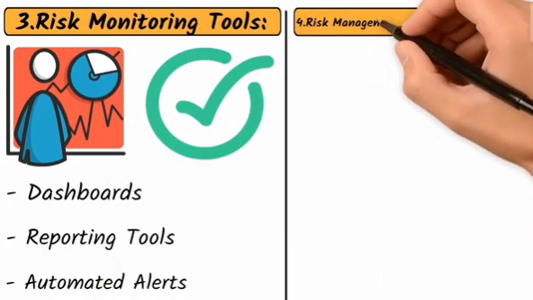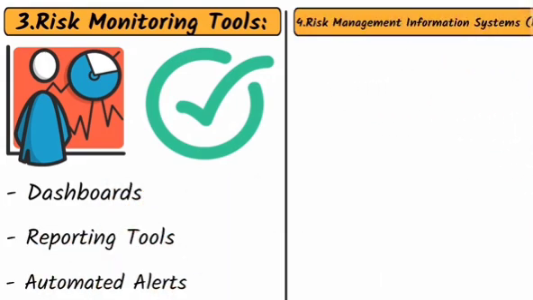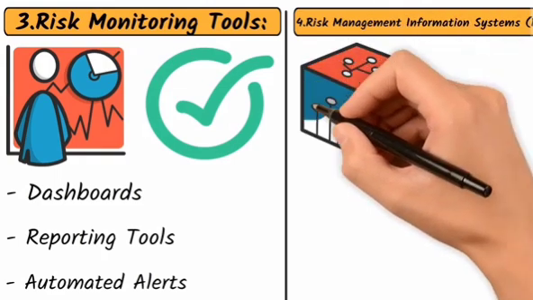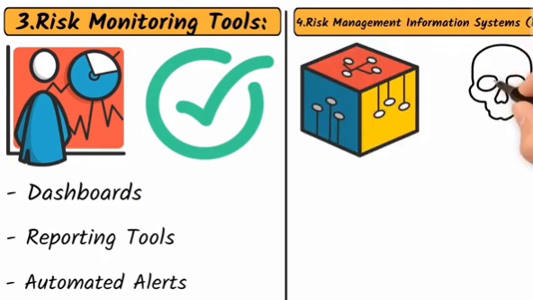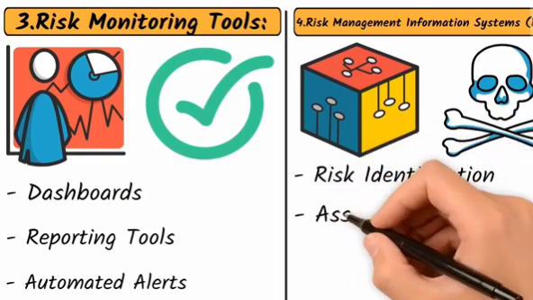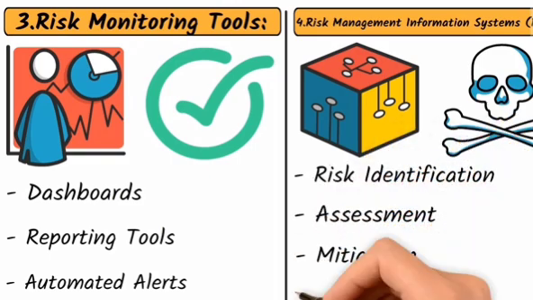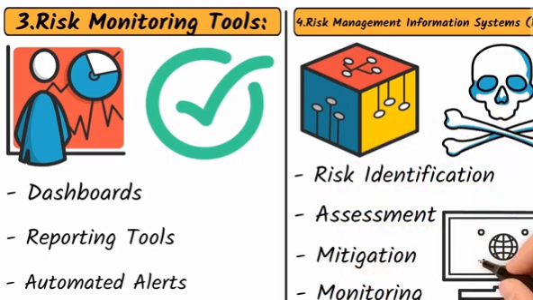4. Risk management information systems. RMIS is a comprehensive software solution that integrates various risk management functions, including risk identification, assessment, mitigation, and monitoring. It provides a centralized platform for managing risks across the organization.